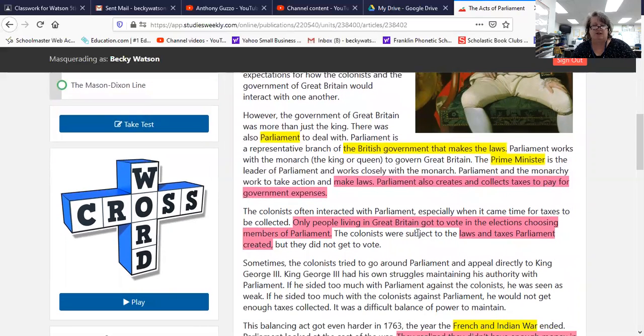Here's another one. This was another text where I just said this one. The only people, right here, the only people that could vote were the ones who lived in Great Britain. Only people living in Great Britain got to vote. And what was the job of Parliament? Laws and taxes. So there, ladies and gentlemen, are two test questions. Only the people in Great Britain could vote, and Parliament made laws and taxes.